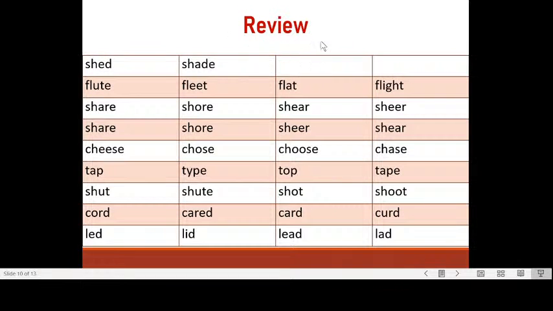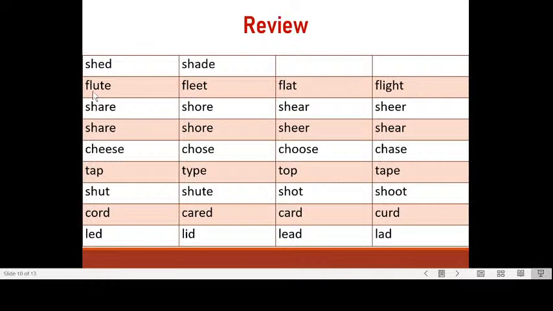Okay, now I have here a review, and you can pronounce these with me. Shed, shade. I'm going to read across like this. Flute, fleet, flat, flight.